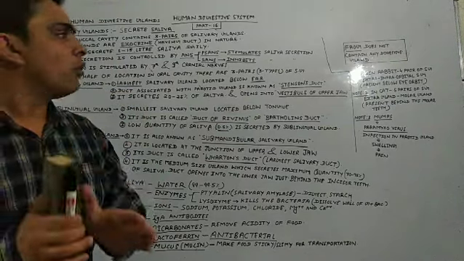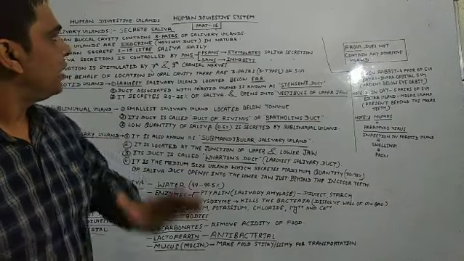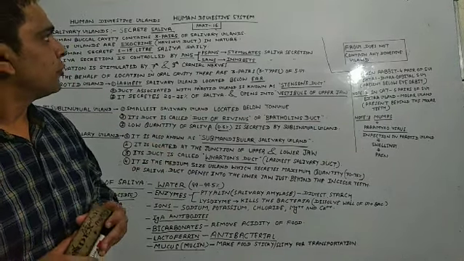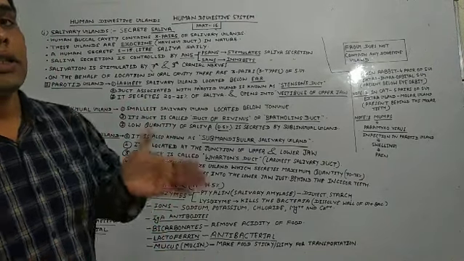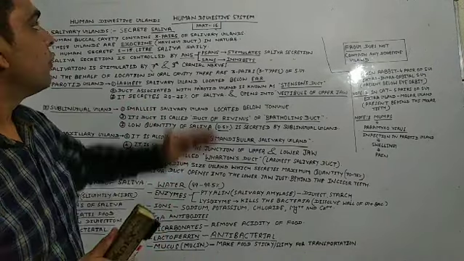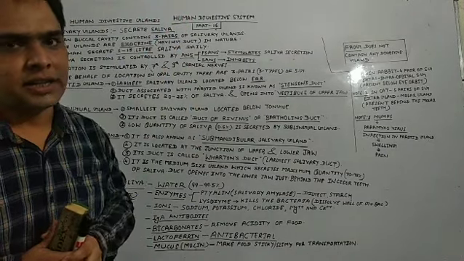So one portion of the human digestive system has been completed, and from today we will discuss another important portion of the human digestive system, that is human digestive glands.